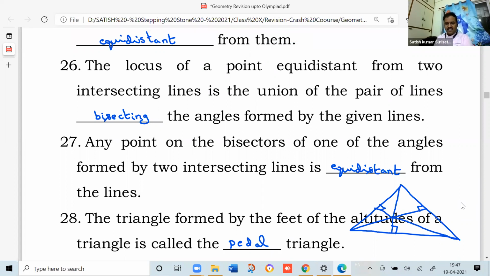Now these are the feet of the altitudes. If I denote this as D, this as E, and this as F, then triangle DEF is called the pedal triangle of the given triangle ABC.